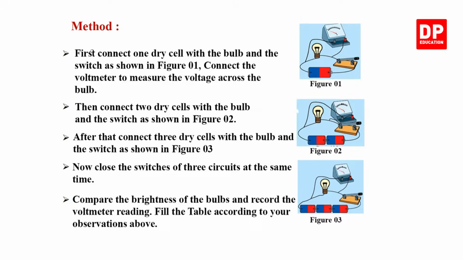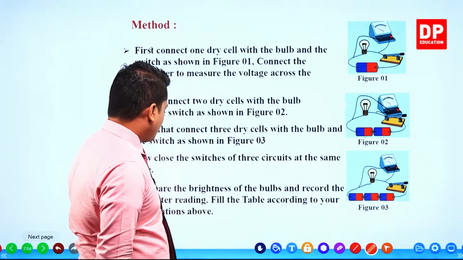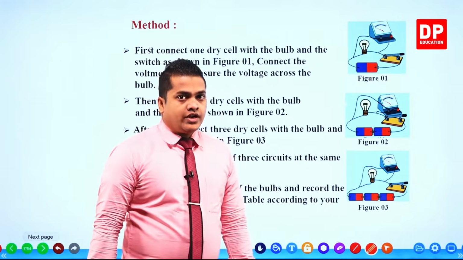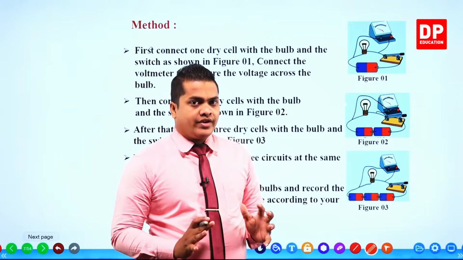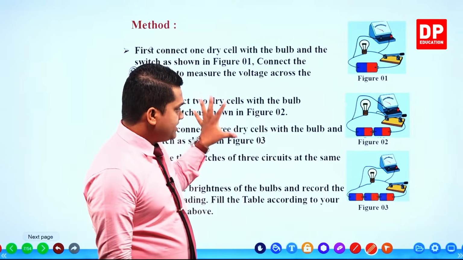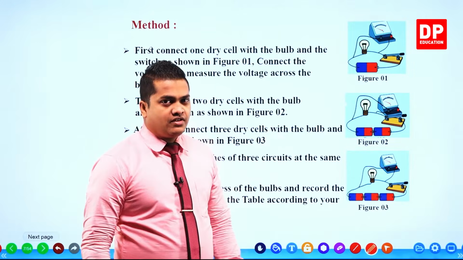Compare the brightness of the bulbs, record the voltmeter reading, and fill the table according to your observations. The table is given in the next slide, my dear children, but this is the method of doing our experiment.